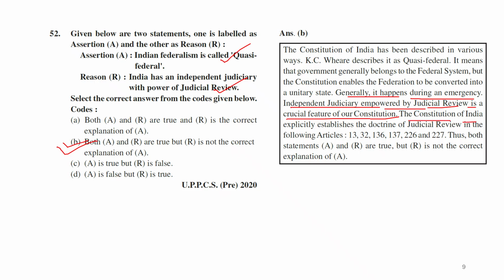Constitution of India explicitly established the doctrine of judicial review in the following articles: 13, 32, 136, 137, 226, 227.